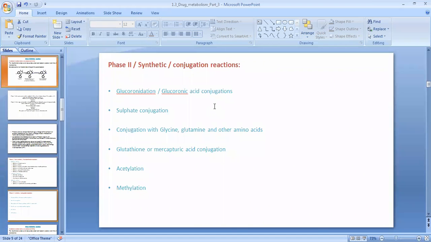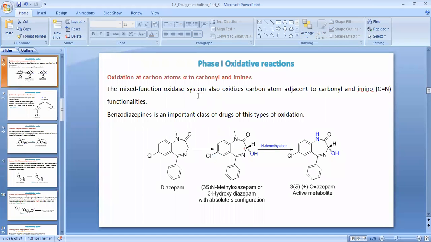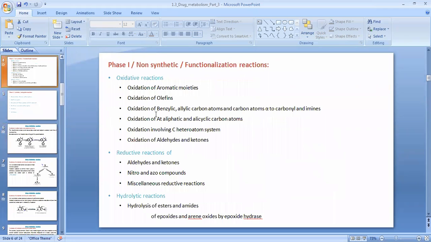Now we are going to proceed further. What is remaining from the phase 1 metabolism? In phase 1 oxidative reaction, what is remaining? So oxidation of carbon atom, which is alpha to the carbonyl functional group and imine. Up till now, in the oxidations we have seen, what did we see? If an aromatic moiety is there, how does oxidation generally happen? If olefin type, then benzylic and allylic we have also seen.